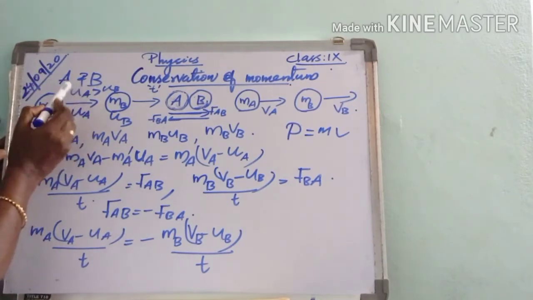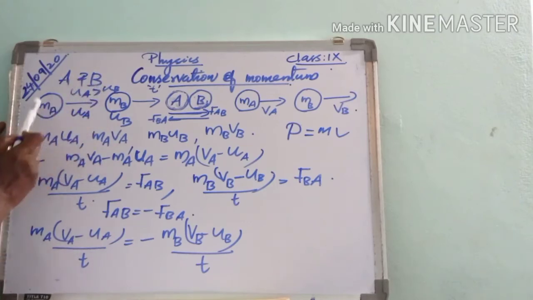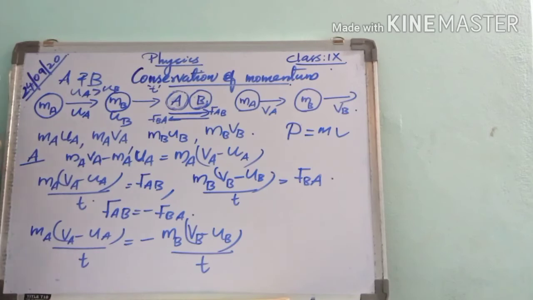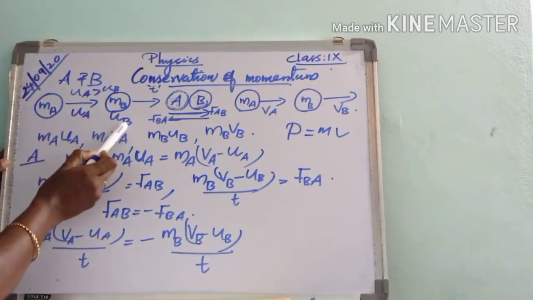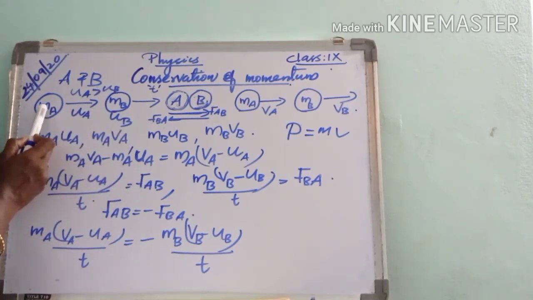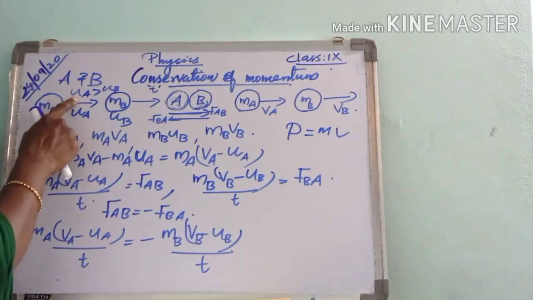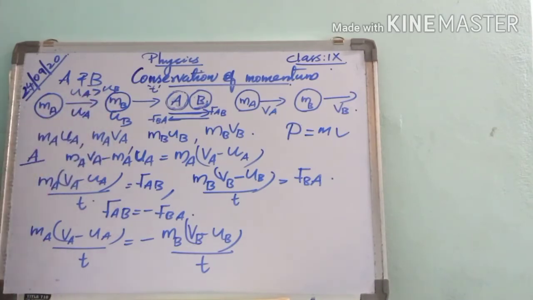Here we are considering two balls A and B having masses MA and MB respectively. Let UA and UB be the velocities of ball A and ball B. We are assuming that there is no external unbalanced force acting on these two balls and ball A moves faster than ball B, that means UA is greater than UB.